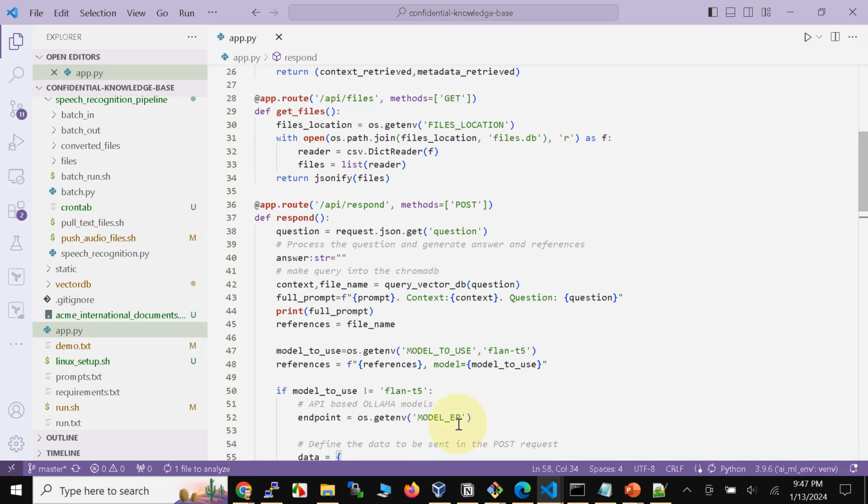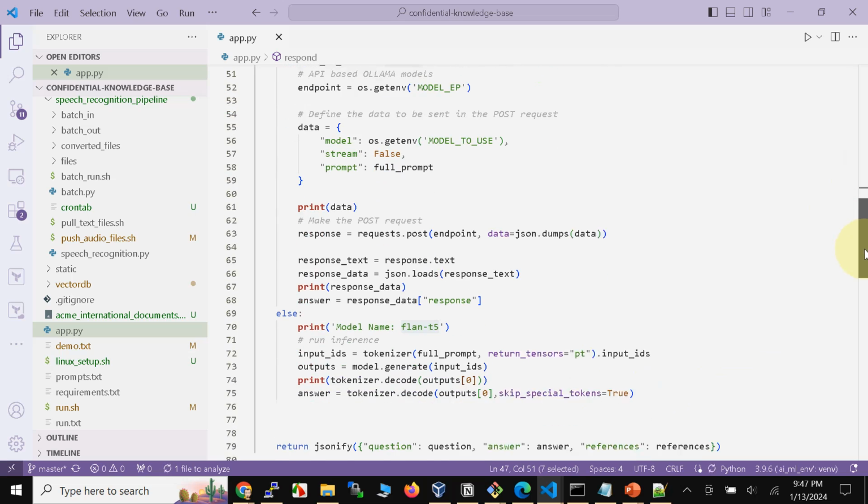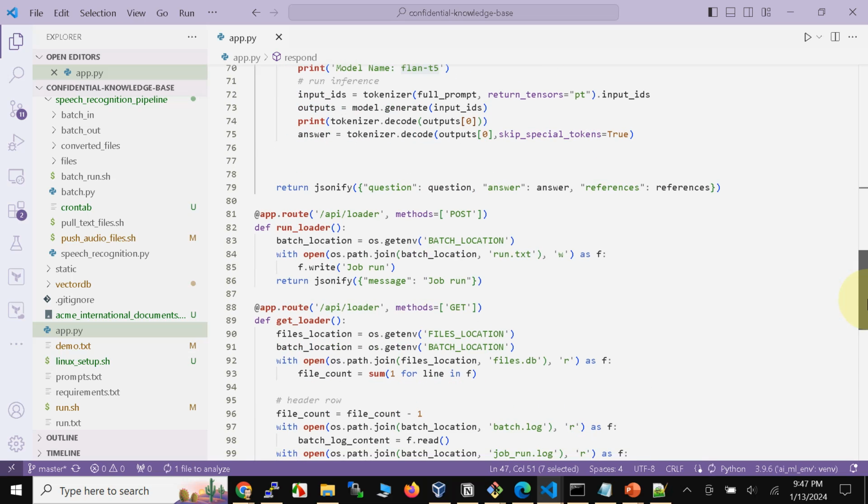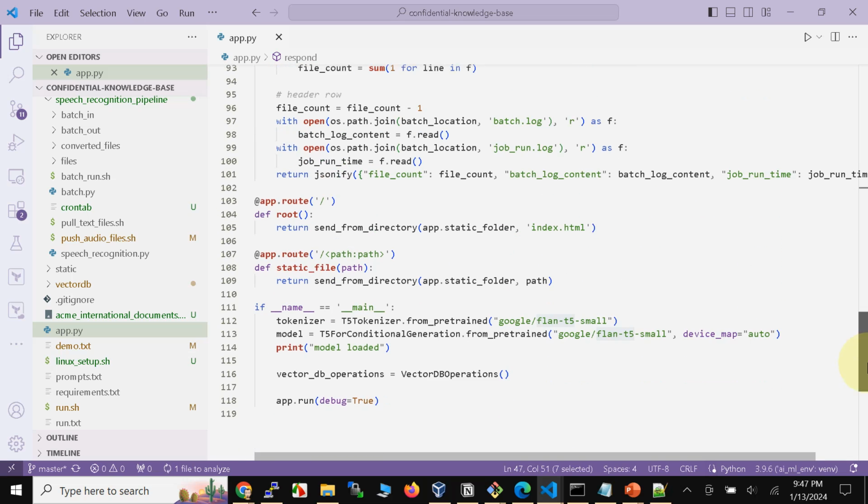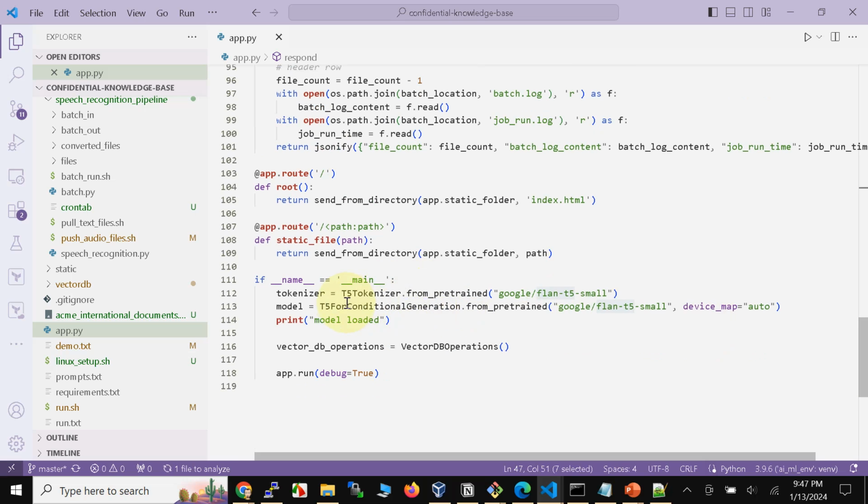Notice that by default we use the FLAN T5 model, and then use the transformers library to load this particular model.